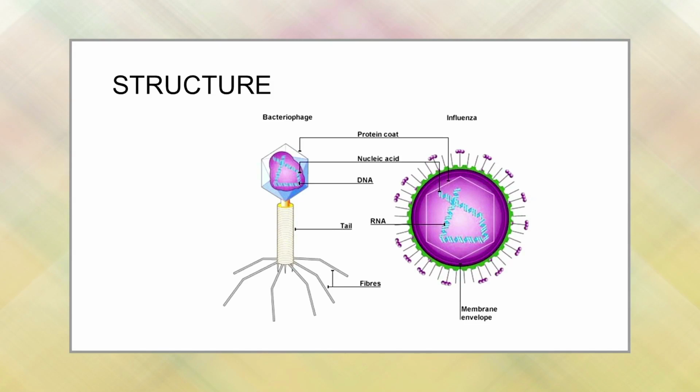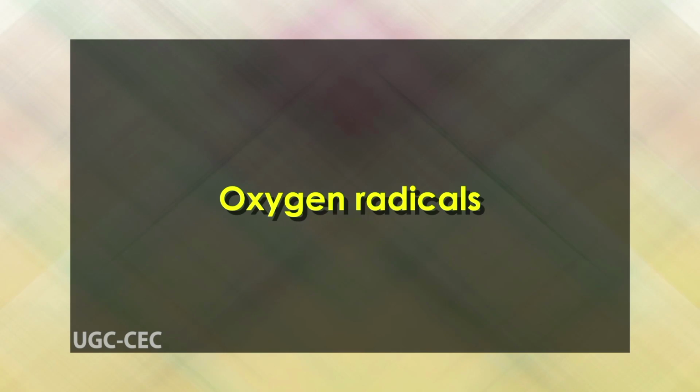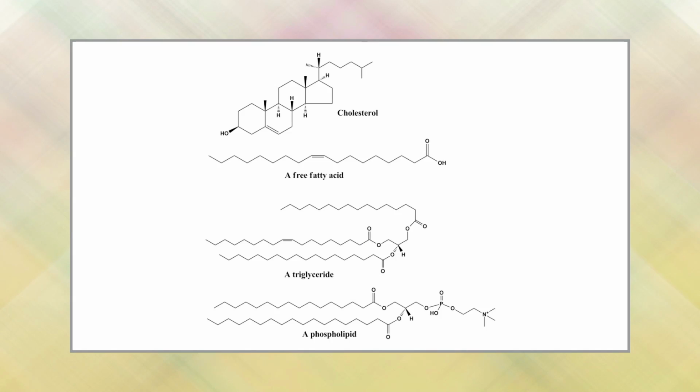Another function of phagocytosis in the immune system is to ingest and destroy pathogens like viruses and bacteria and infected cells. By destroying the infected cells, the immune system limits how quickly the infection can spread and multiply. The immune system cells that perform phagocytosis can also use other mechanisms to destroy pathogens inside the phagolysosome, such as oxygen radicals. Oxygen radicals are highly reactive molecules that react with proteins, lipids and other biological molecules.